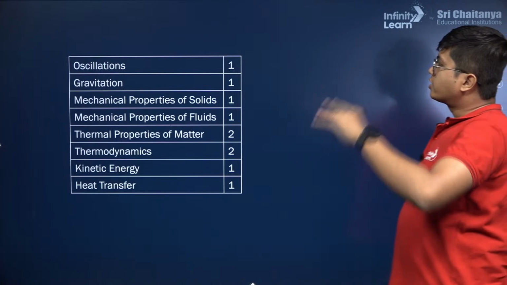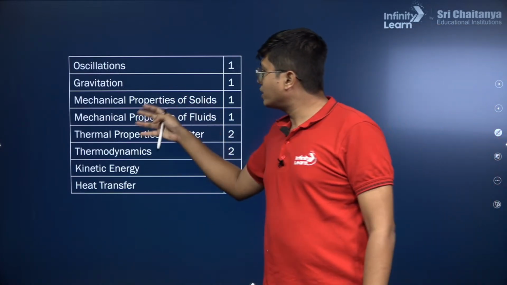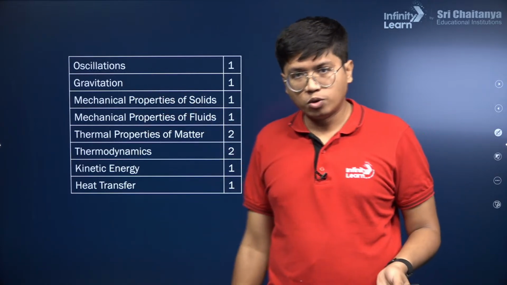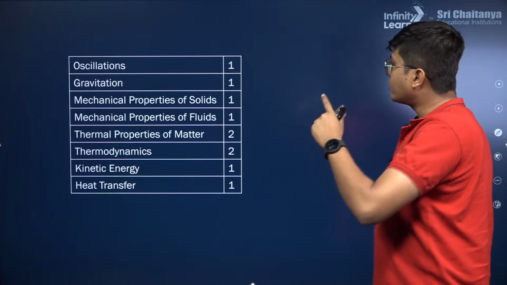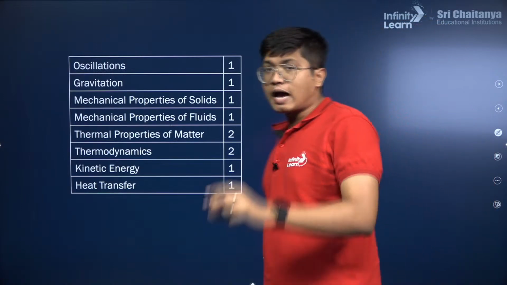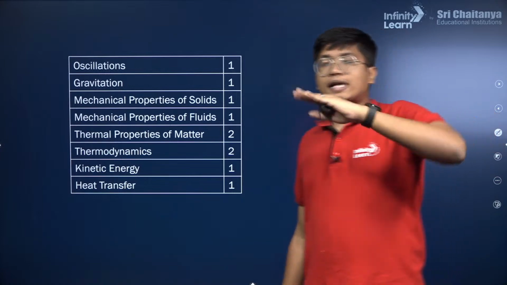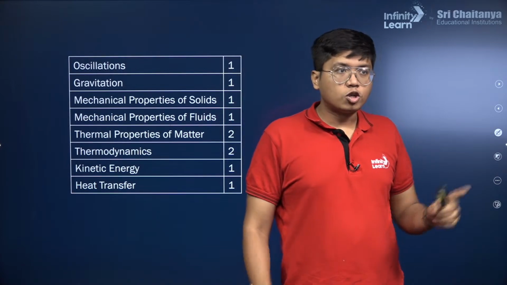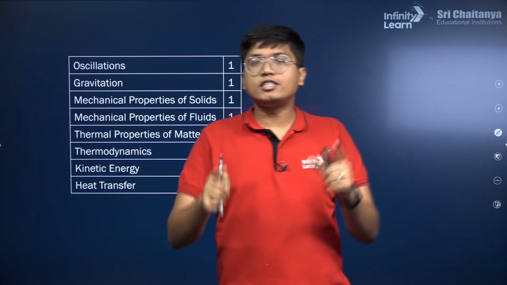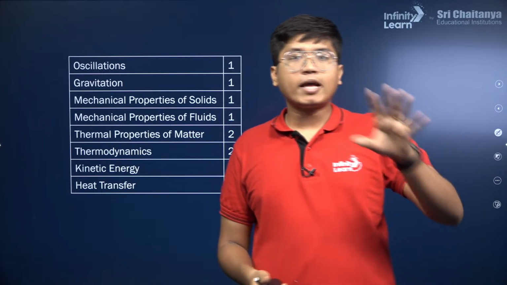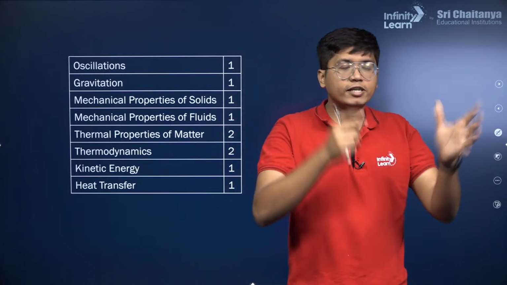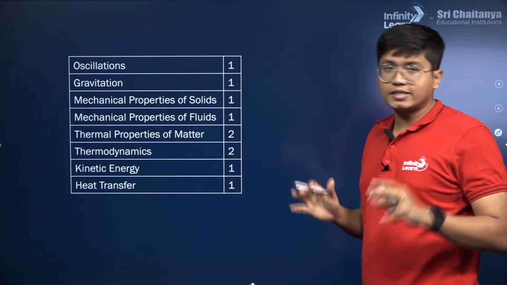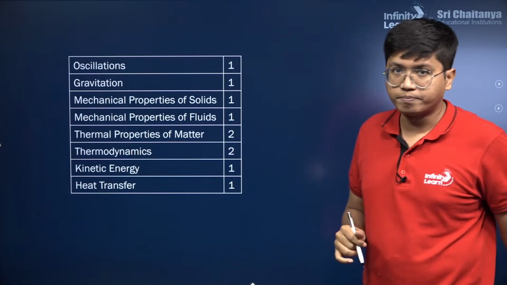Next up, oscillations, gravitation, mechanical properties of solids and fluids. These are big chapters, especially mechanical properties of fluids and gravitation, but they have comparatively lower weightage. Gravitation, especially in JEE Main, becomes important. I'm again comparing Eamcet to JEE Mains because many of you prepare for JEE Mains along with Eamcet. In the chat section, the ones who have given JEE Mains, let me know what the JEE Mains standard was like. We have recently concluded the JEE Main question paper discussion on the channel. That will help you for your Eamcet as well.